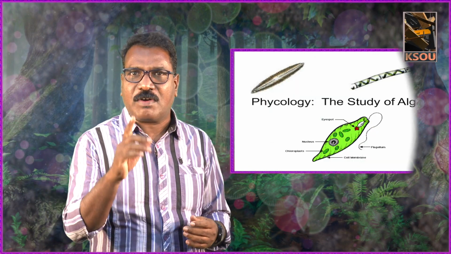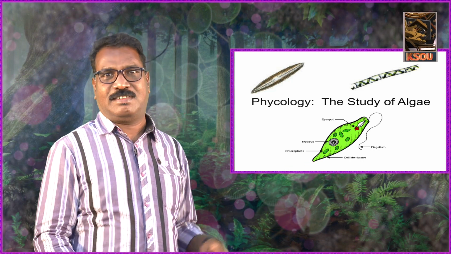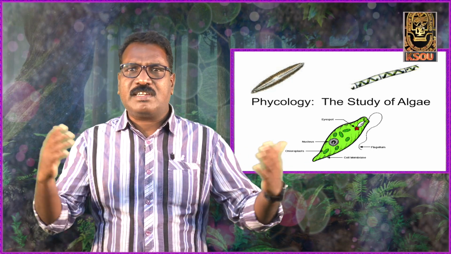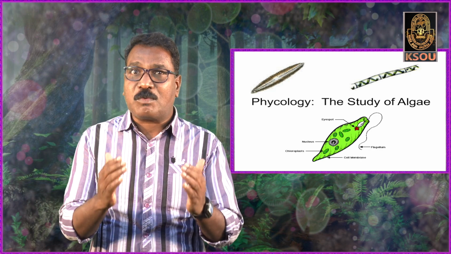The name algae was first given by Linnaeus. Algae may be defined as thalloid, autotrophic and non-vascular plants. The study of algae is called phycology. There are about 30,000 species of algae found in the world. Algae are generally autotrophic, and they are photoautotrophic. That means they can produce their own food materials.